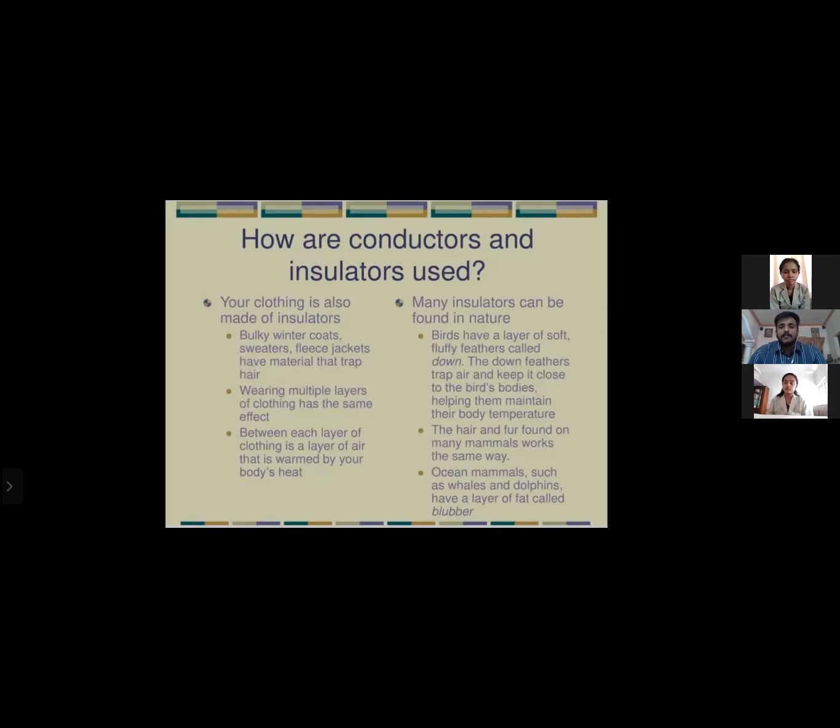Many insulators can be found in nature. Let's see. Birds have a layer of soft, fluffy feathers called down. The down feathers trap air and keep it close to the bird's body, helping them to maintain their body temperature. The hair and fur found on many mammals work the same way. Ocean mammals such as whales and dolphins have a layer of fat called blubber.